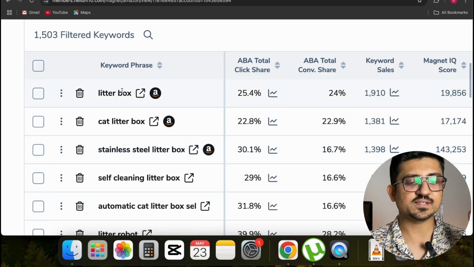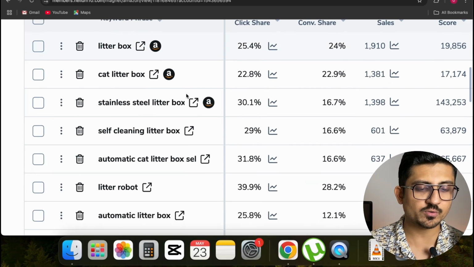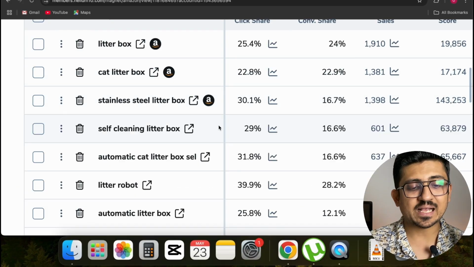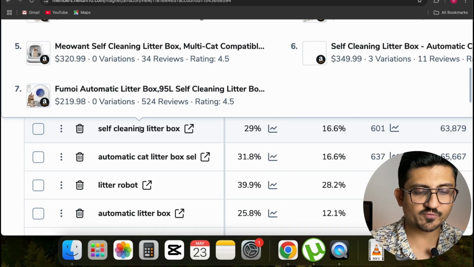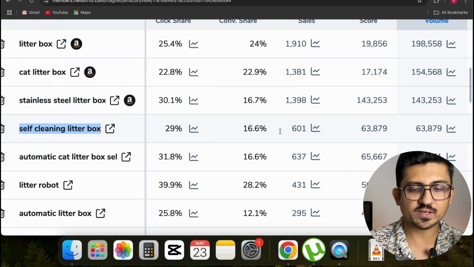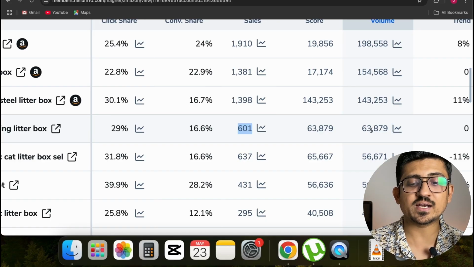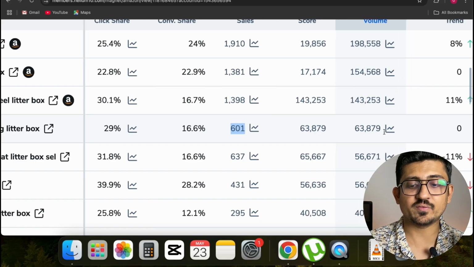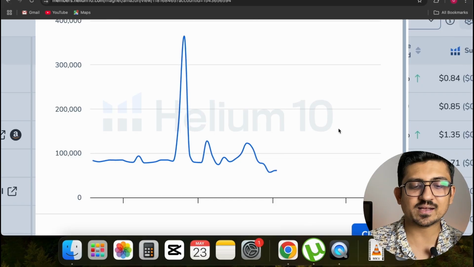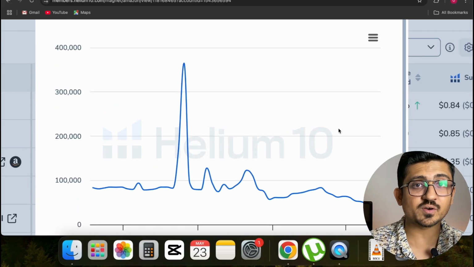You can see that this is the keyword litter box, and if I scroll down, you can see stainless steel litter box and self-cleaning litter box. So if I check this keyword on the right side, you can see that the average sales this keyword is getting are 600, and if I scroll further right, you can see the search volume for that keyword is 63,000. And if I click on this graph button, you can see the search volume graph for this keyword for the past year.